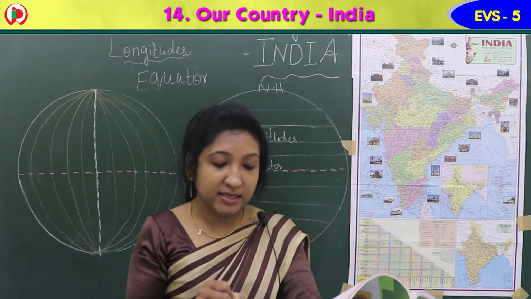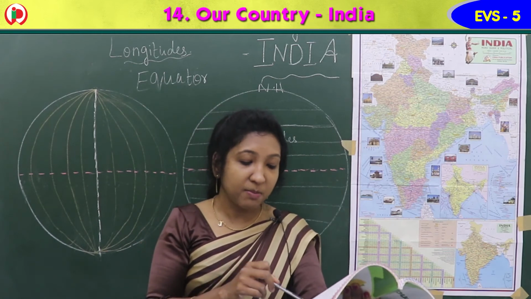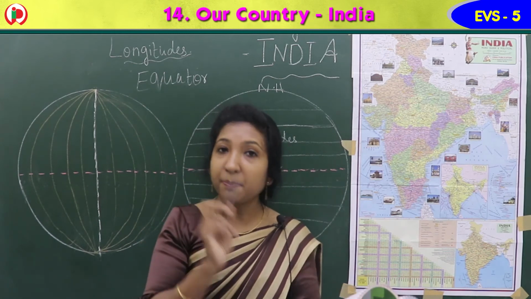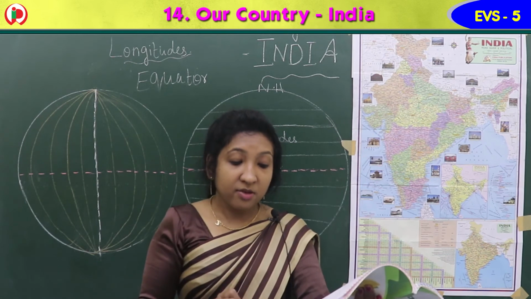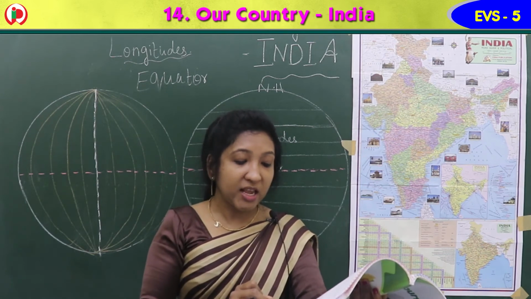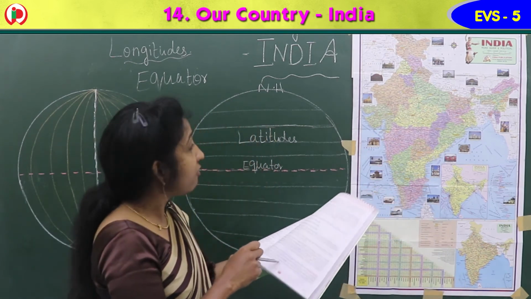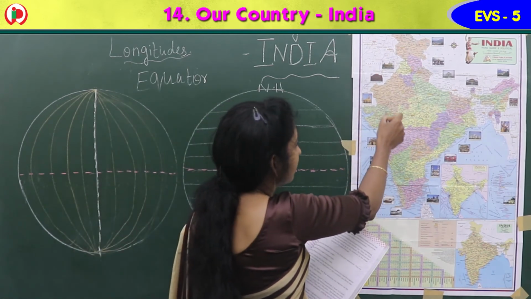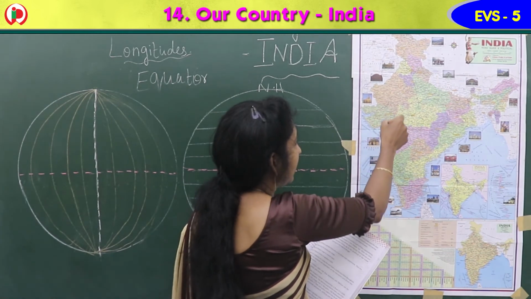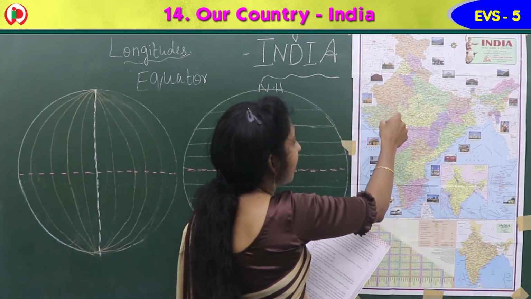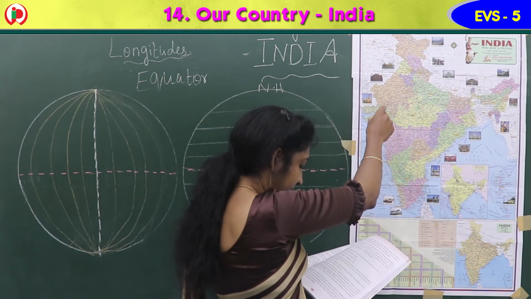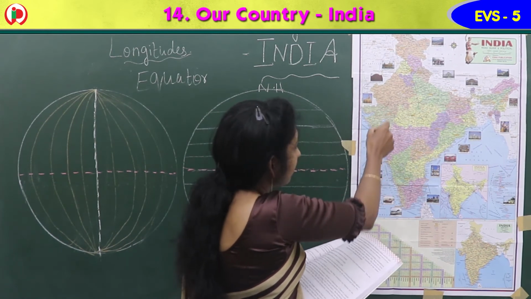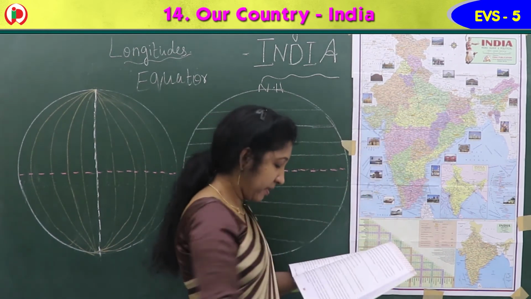Westward flowing rivers from this watershed are Narmada and Tapti. Tapi is also called Tapti. These are rivers which drain into the Arabian Sea in Gujarat. So they are westward flowing rivers. They will join here in Gujarat, the west part of India, right? So these rivers are west flowing rivers and they drain into the Arabian Sea here.